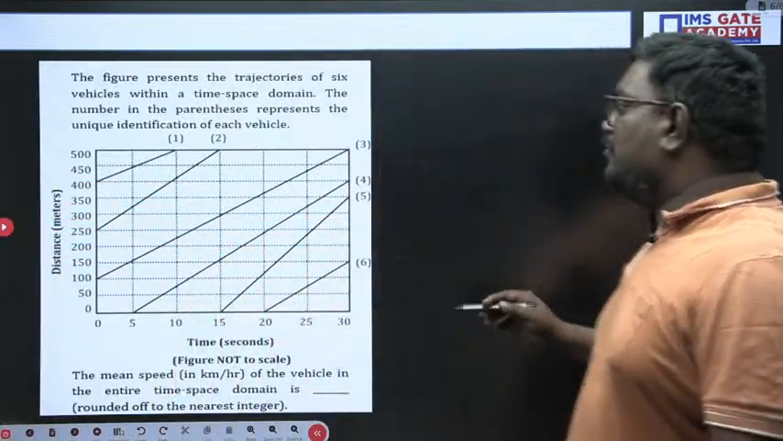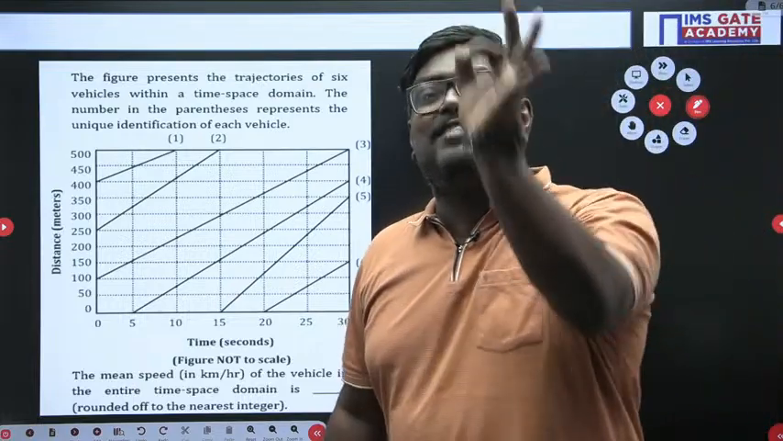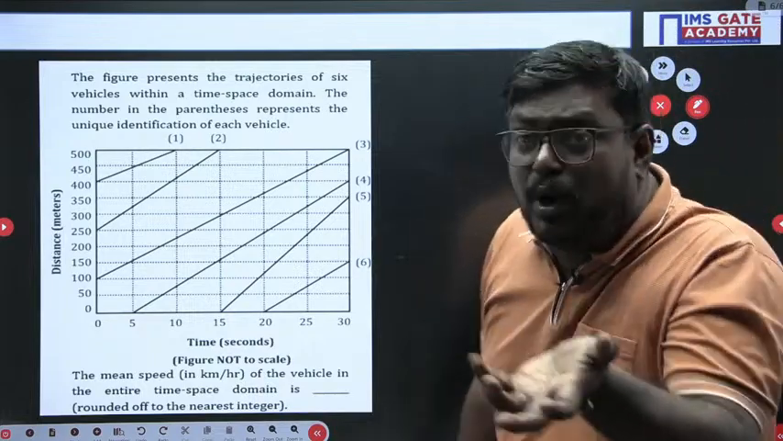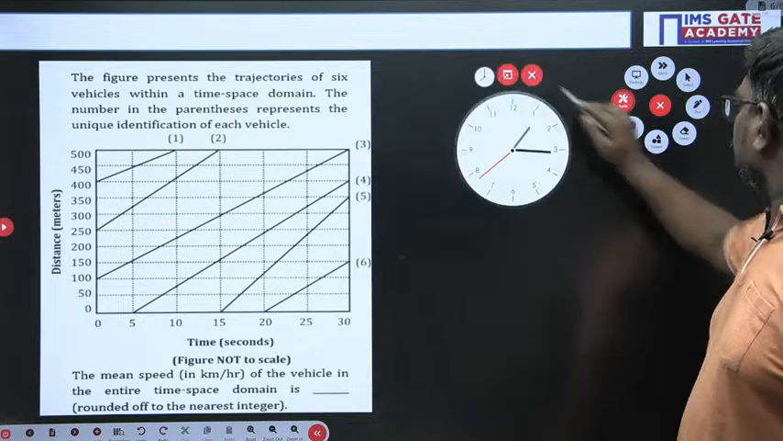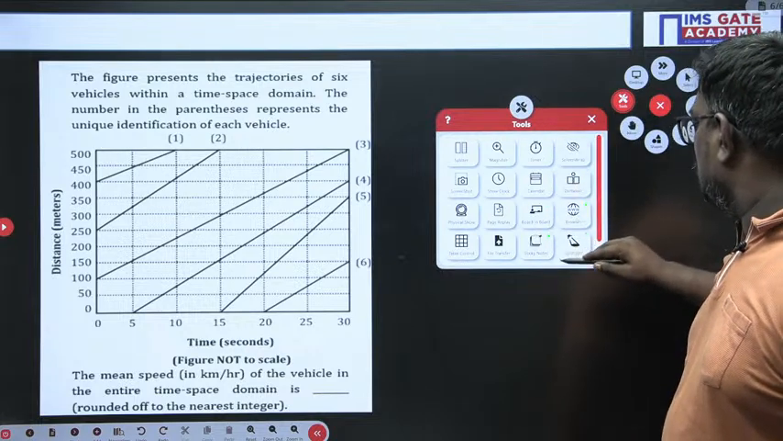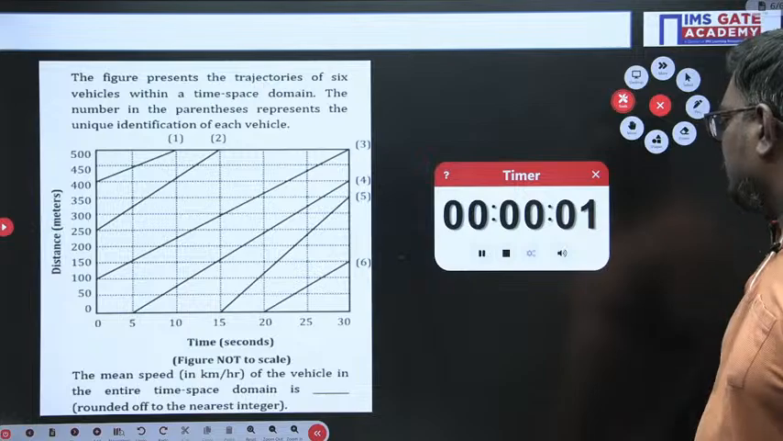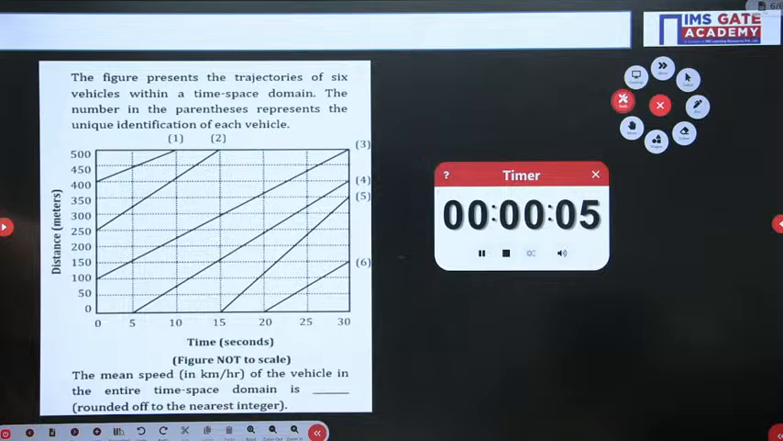Here you should be careful again. Whenever you are reading the GATE question, I would suggest you read the question carefully. Reading the question will help you understand the key point or what is the learning in that. Let me show you the clock. I'll give you 2 minutes of your time, so please go through the question, my dear students.